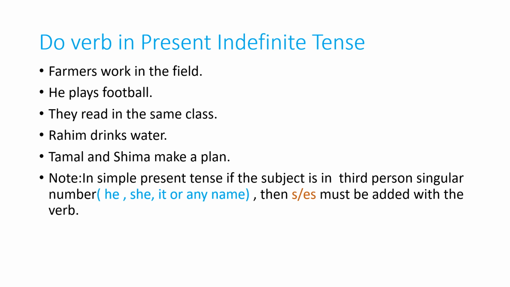And you have to remember it clearly that if be verb comes in present indefinite tense, then there will be no do verb or have verb. Of course, it is in active voice. There is a main point, active voice. These sentences you have to remember nicely, and you have to understand the difference between these three verbs: be verb, have verb, do verb.